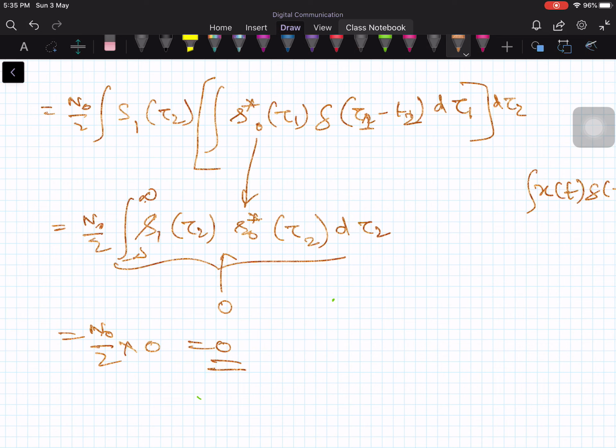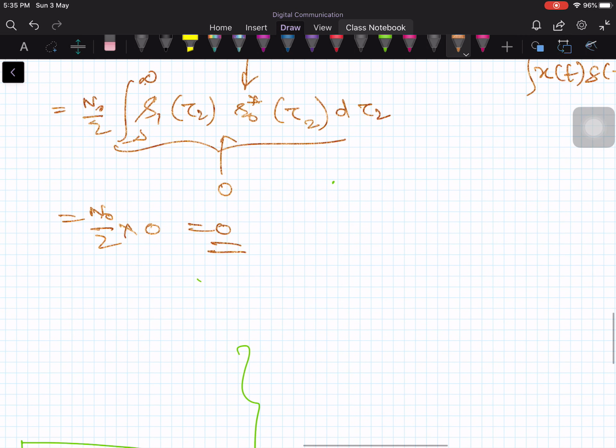So whenever you have two noise variables which are coming from orthogonal channels or orthogonal filters, then those noise variables will be uncorrelated. Okay, so the noise variables are uncorrelated.